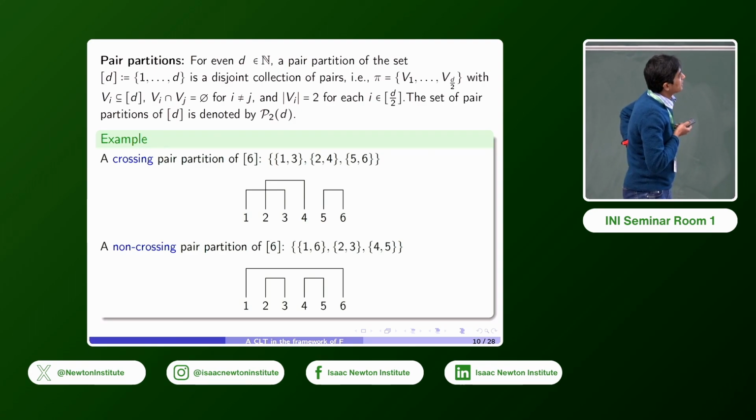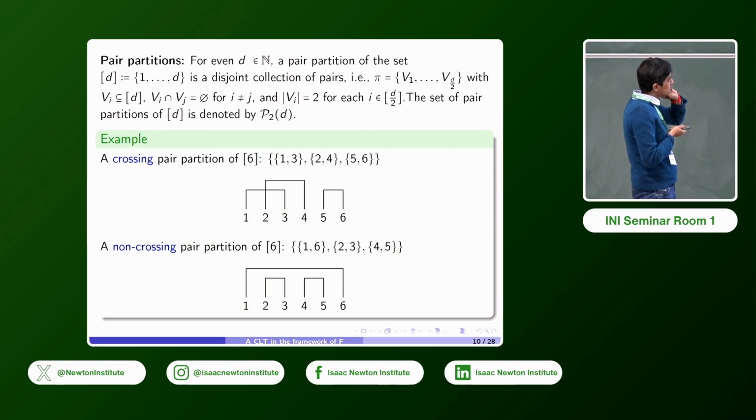So we can write the pair partition as 1, 3, 2, 4, 5, 6, but really it's the picture that shows you why it is a crossing pair partition. The pairs 1, 3 and 2, 4 will cross each other. And here's an example of a non-crossing pair partition of 6: 1, 6, 2, 3, 4, 5, and you can see there are no crossings here.